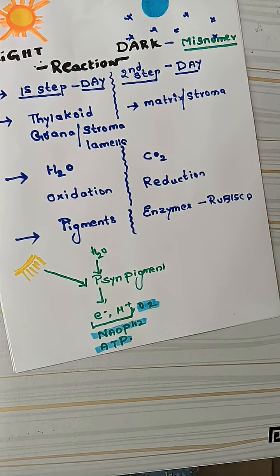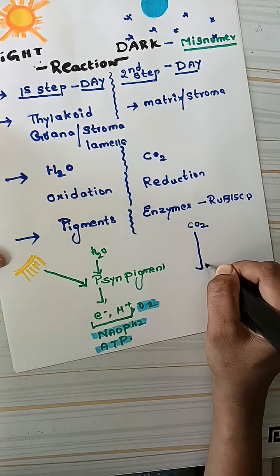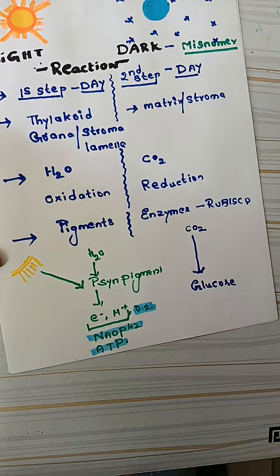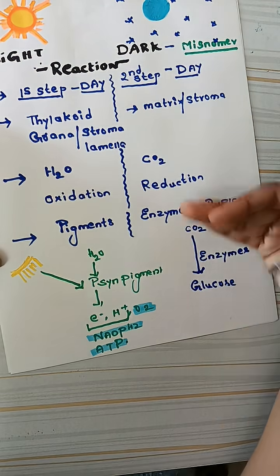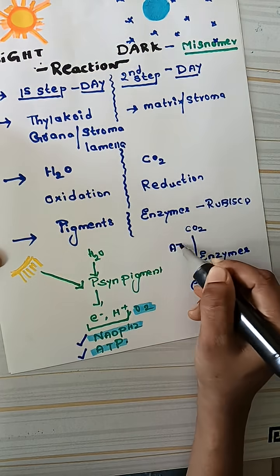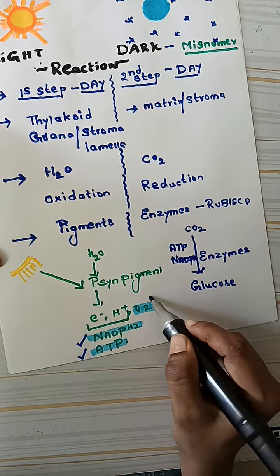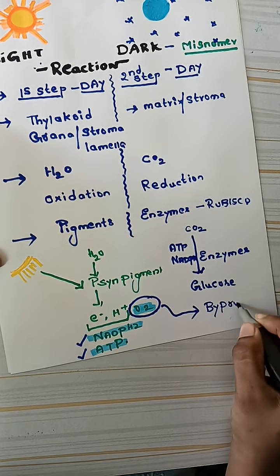Now what happens during the dark reaction is you need to understand in a better way. Just think of the dark reaction as all about carbon dioxide being fixed and converted into organic carbon, which is nothing but glucose. For this dark reaction you don't require the pigments, but you require the enzymes in order to convert the inorganic carbon into organic with the products of the light reaction, and those products are ATP and NADPH2, because you are not going to utilize the oxygen, which is a byproduct released during the photosynthesis.